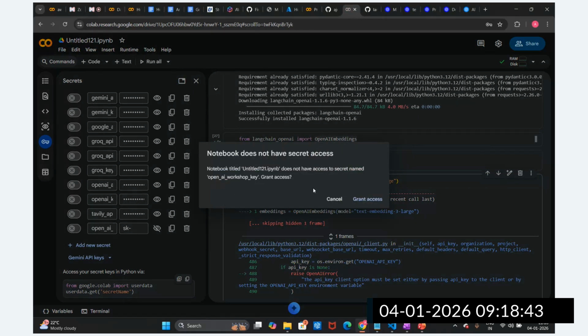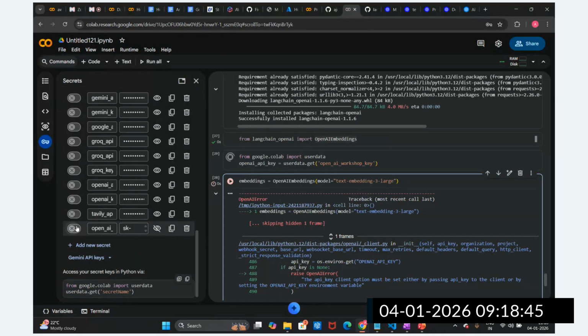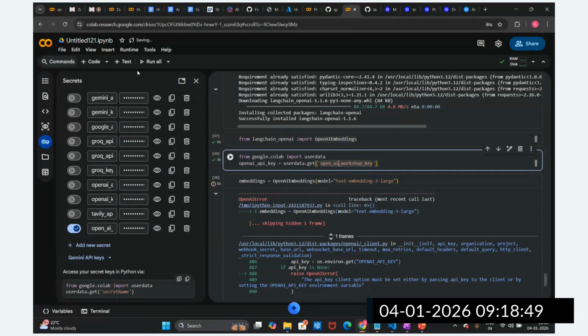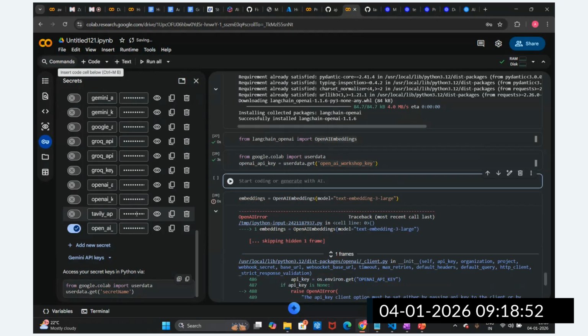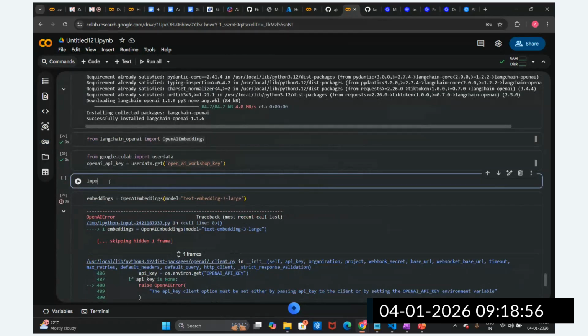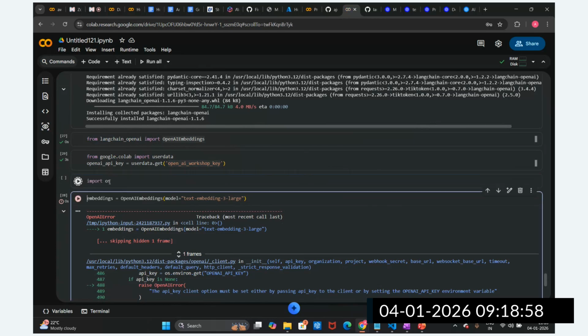Just grant this permission, so you can access this key. You can see it is accessing this key. Now I'm going to set up the environment, guys. Let me close this. So how do I set up this environment? Import os. Then I'm going to store it in the environment as os.environ.